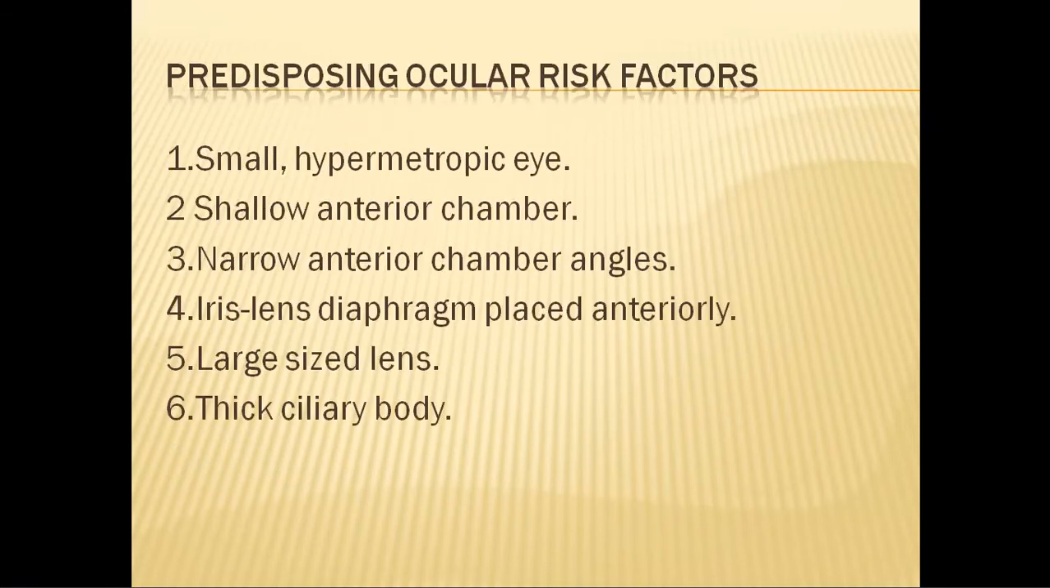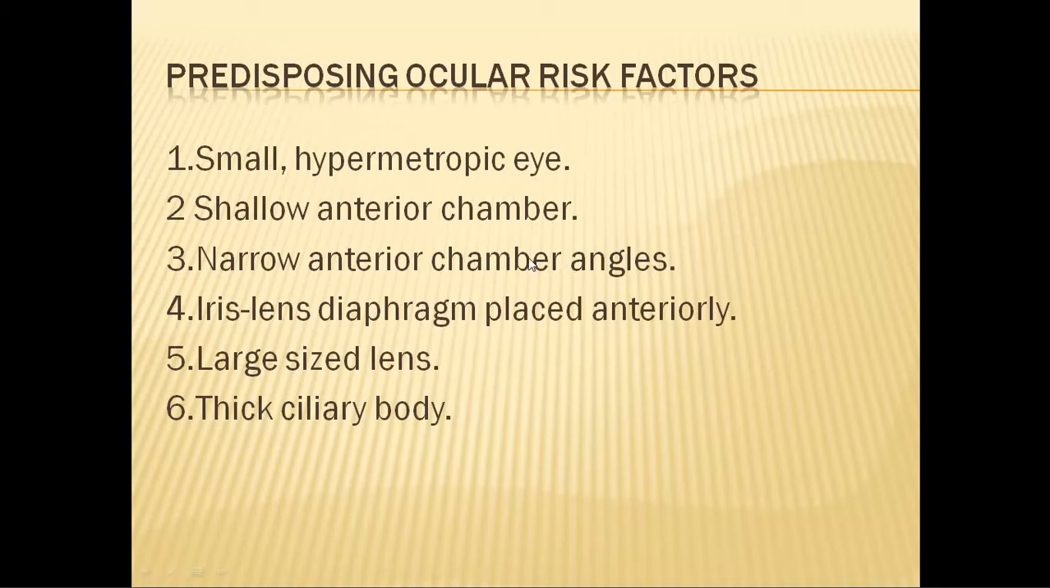Okay, now not every eye will be prone to glaucoma. There are certain anatomical ocular risk factors which pose a risk for angle closure disease. The most important is the size of the eye. When the size of the eye is very small, like in a hypermetropic eye, there is a lot of crowding. So all the chambers in the eye are smaller. So there is a shallow anterior chamber. Also, because the anterior chamber is shallow, the anterior chamber angles are also narrow.